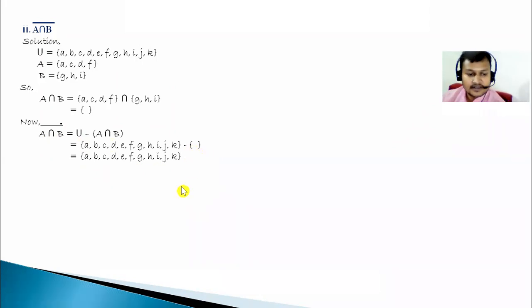Its complement means U minus A intersection B. That means U minus empty set. So that will be U only. You can't subtract anything because there is nothing in the second set. So this is the required answer for this question.